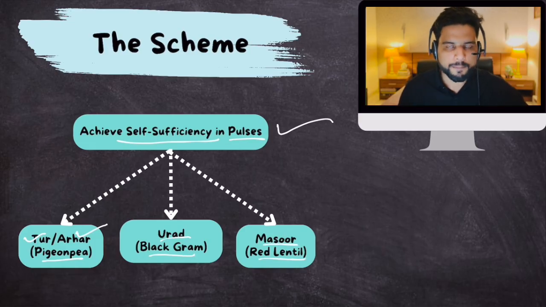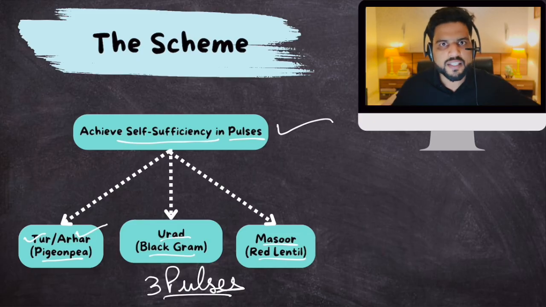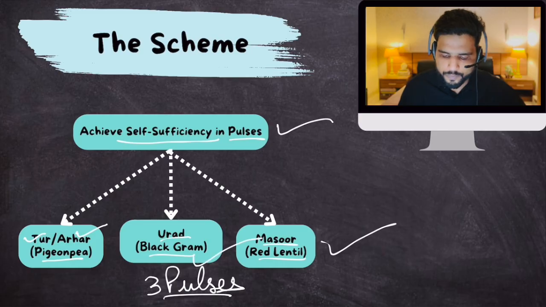So this mission will focus on these three pulses crops primarily. If the mission becomes successful, the government will extend it to other pulses crops, but we are primarily focusing on these three crops only.